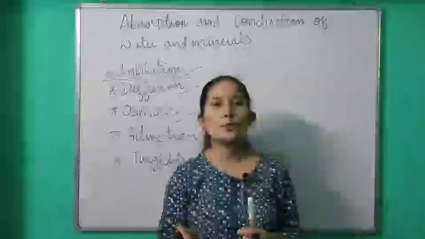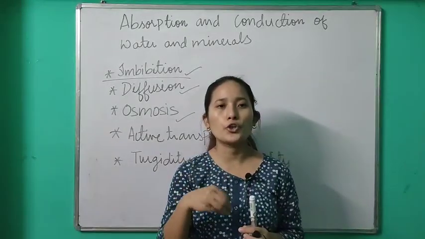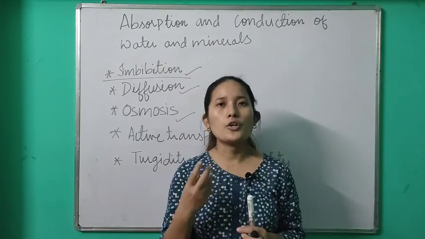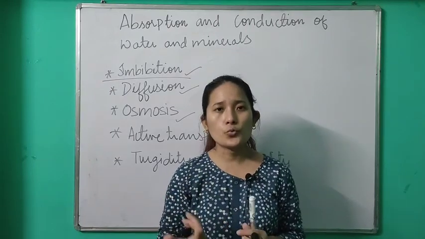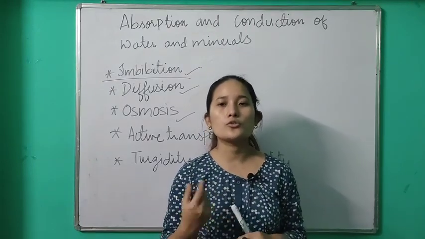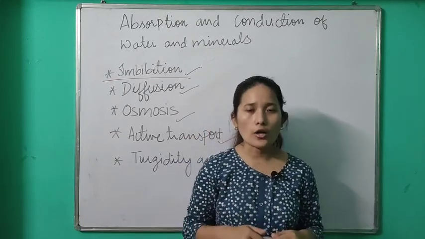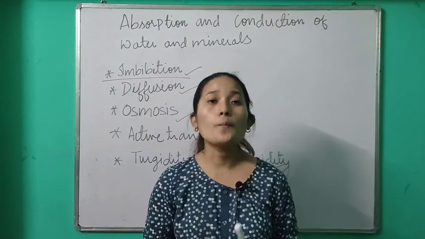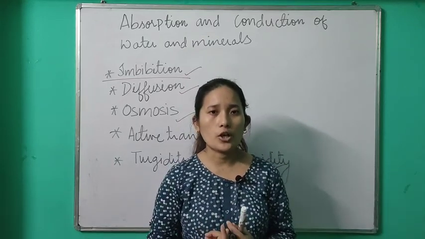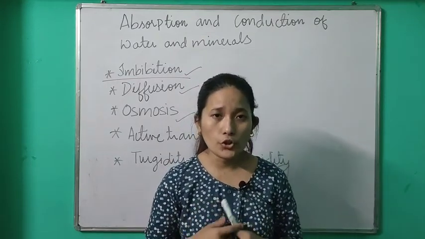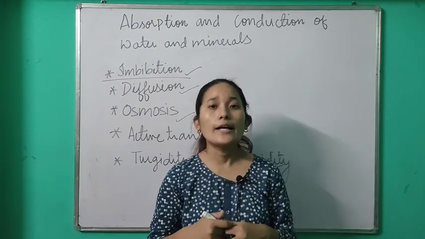Another example could be if you put a few sugar cubes in water. After a while the whole water turns sweet. That is also because the sugar particles have moved from a higher concentration towards a lower concentration. So by the process of diffusion also, absorption of water takes place.